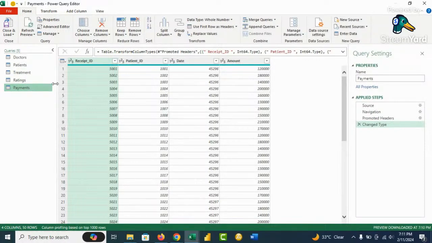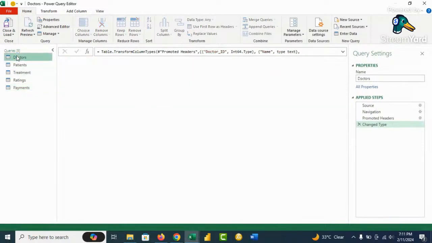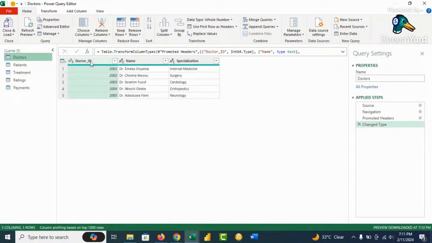So let's start with the treatment table. We'll go to the treatment table and then start all our discussion. Then we'll clean the tables, make sure that the data sets are the same. So let's start with the doctor table. The doctor table has the doctor ID, the name of the doctor, and the area of specialty.